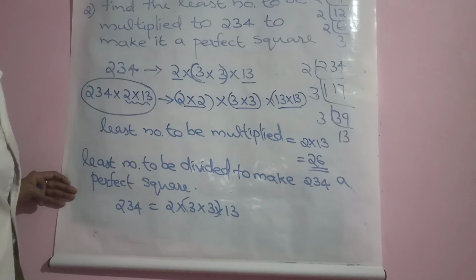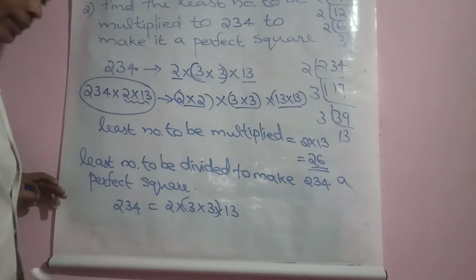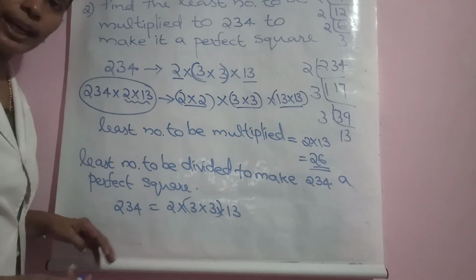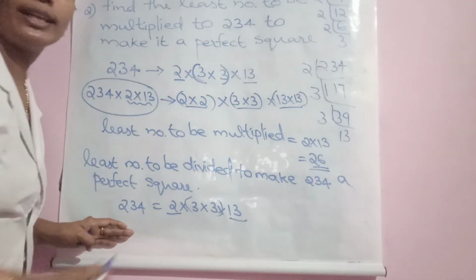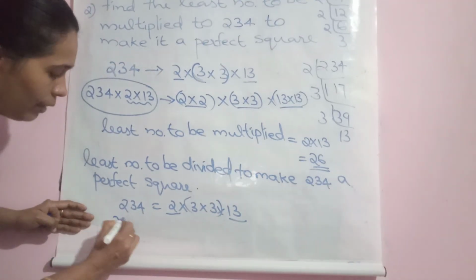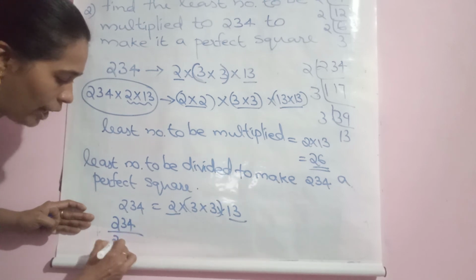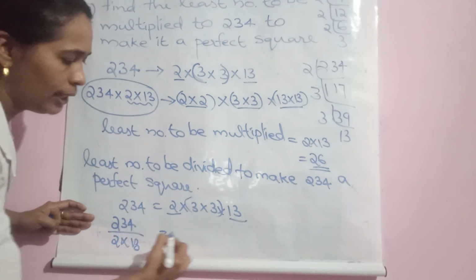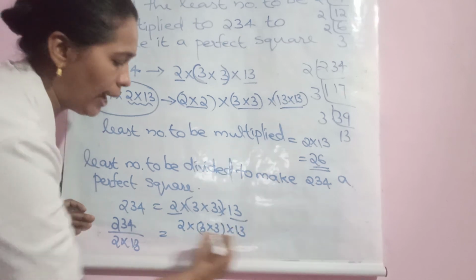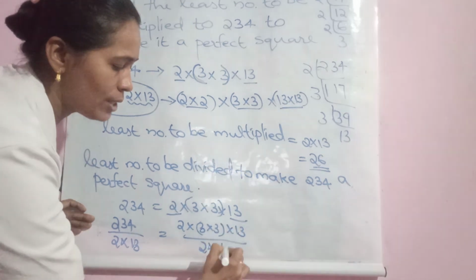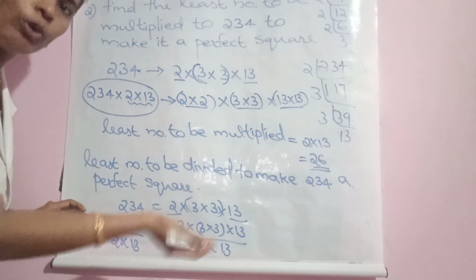Number to be divided means avoided. So which number is to be avoided? We have to avoid one 2 and one 13. So you divide this side by one 2 and one 13. Here also you divide by one 2 and one 13. Previous question was multiplication, so we multiplied.